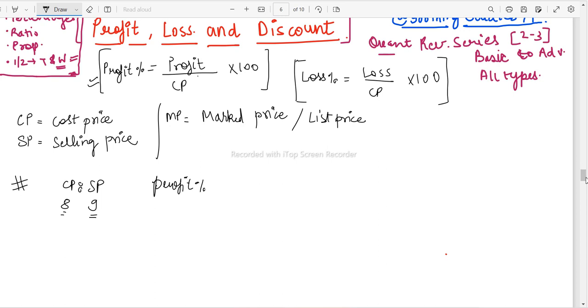So that means we have gained 1 rupee profit. Profit has been of rupees 1 on the cost price of rupees 8 into 100. This is a fraction, so you can simply write 12 1/2%, as we have completed in percentages. This is the profit. This is a very easy question just to make you understand how things work.